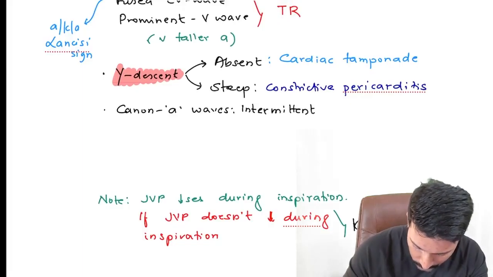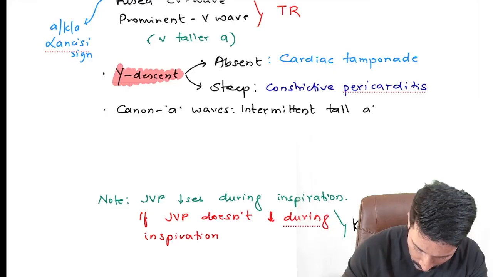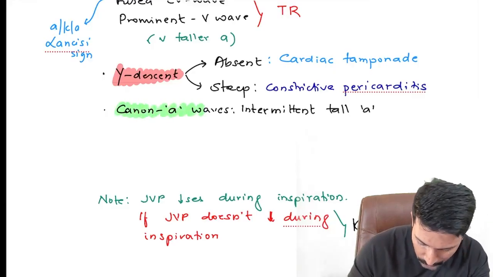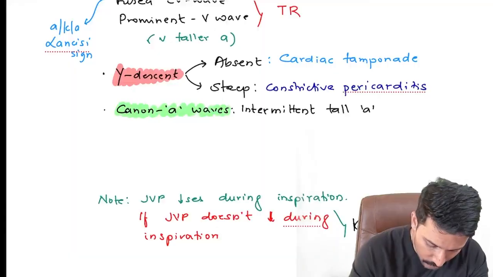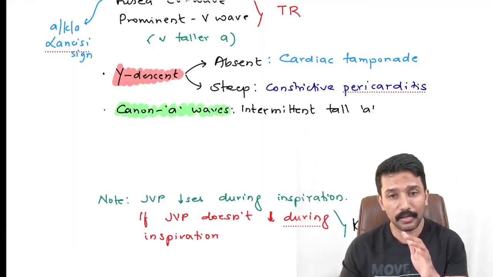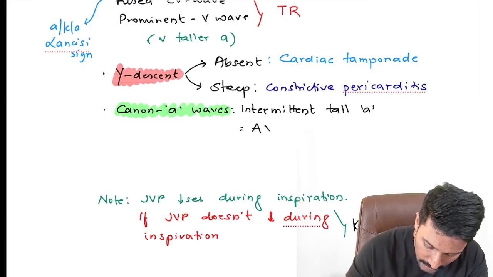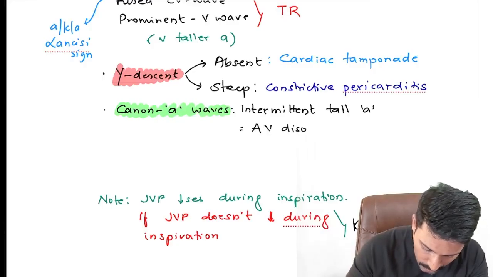Intermittent tall A waves are called Cannon A waves. Again, a very important MCQ point. They are seen in any condition where atrial rate becomes more than ventricular or ventricular becomes more than atrial. That condition we call AV dissociation.